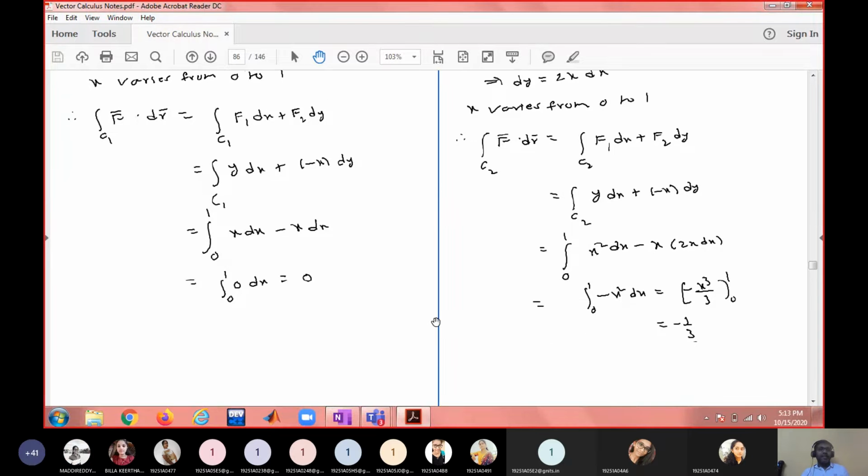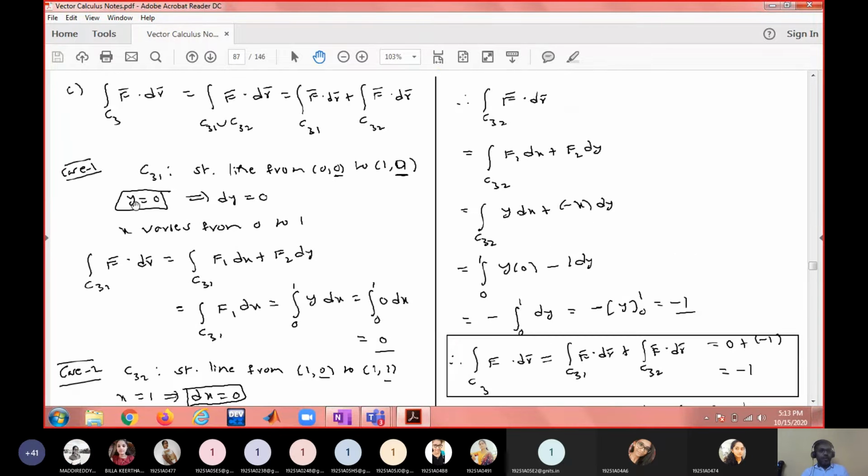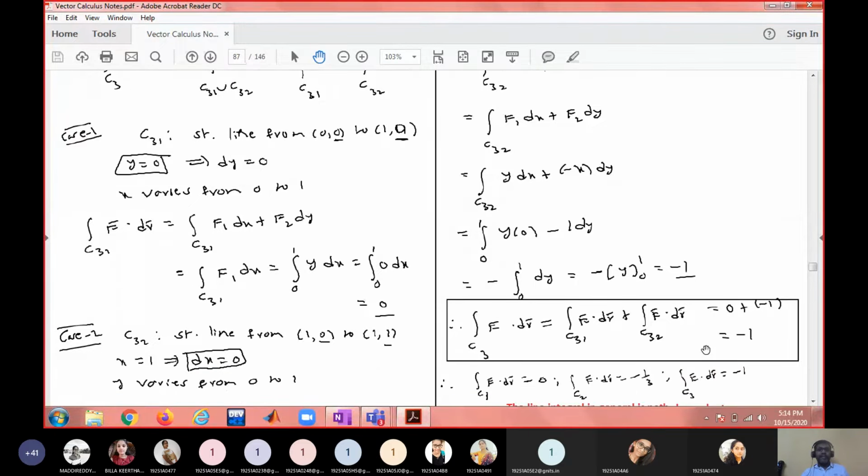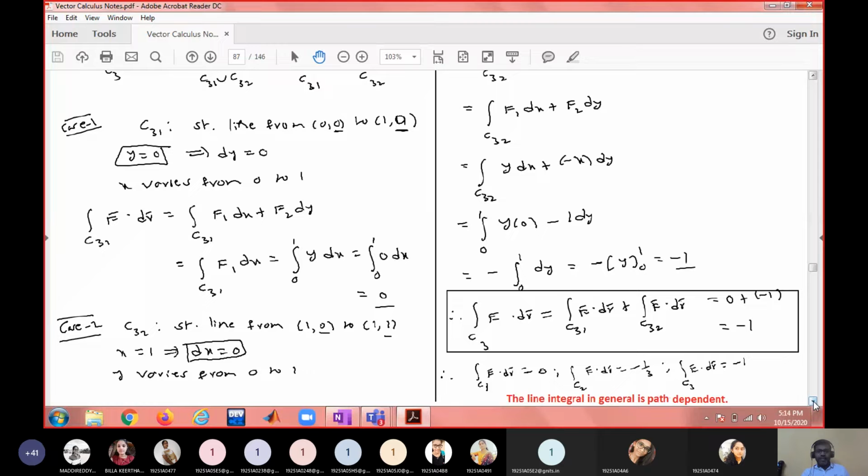Similarly, if you want to integrate over the third curve consisting of two line segments, integrating over two line segments is nothing but integrating over each line segment and adding the two. So you have to do it in two parts: on C31, on one line segment, one line integral, and on another line segment, another line integral. Find those two line integrals and add, you will get -1. What is most important is, you will notice that the first line integral is 0, the second line integral is -1/3, the third line integral is -1.